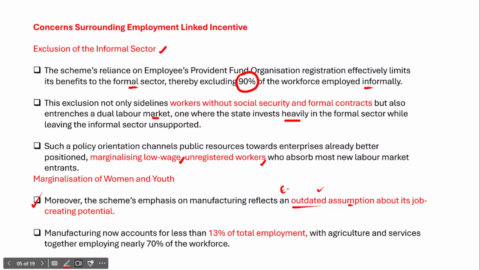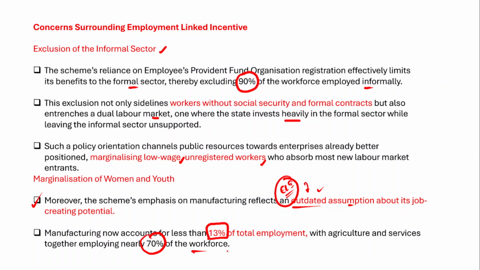The scheme also heavily depends on the manufacturing sector and its potential to create jobs. However, the manufacturing sector now accounts for less than 13% of total employment, while agriculture and services together contribute around 70% of the total workforce.